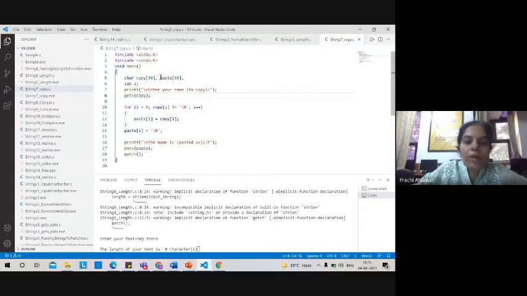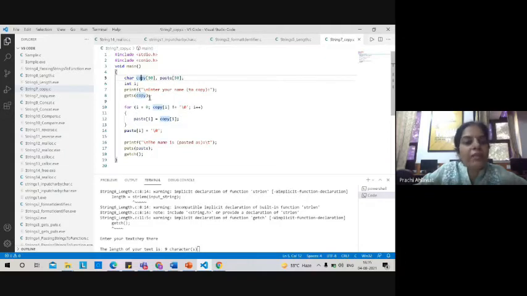In this program, as you can see, we have two strings. One is the source string, another one is the destination string. Copy is my source string. From this string, I'm going to copy the string value and paste it into the paste string. So copy is my input string and paste is my output string.